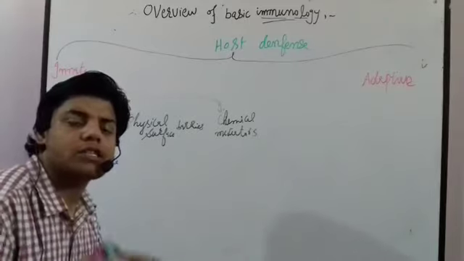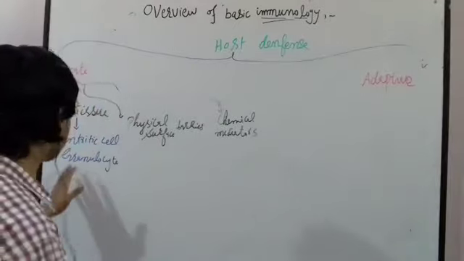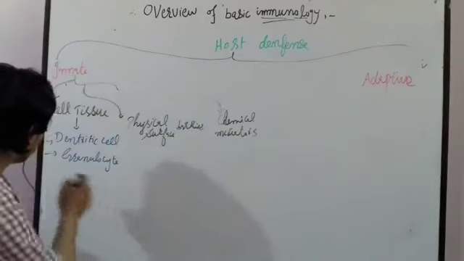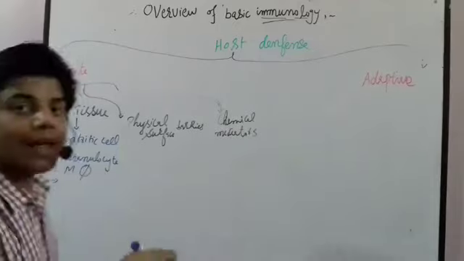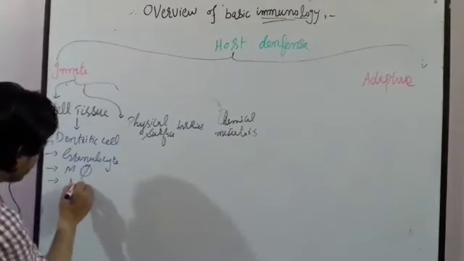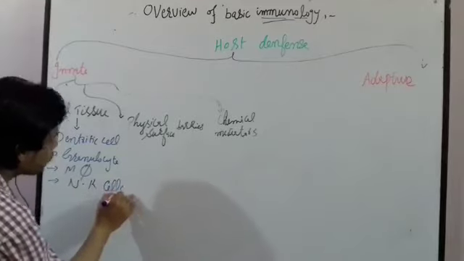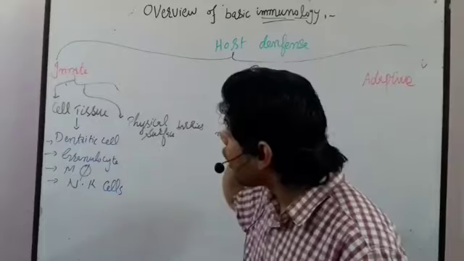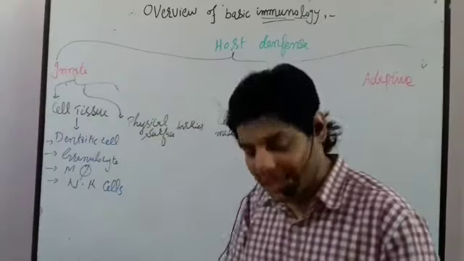We have neutrophils, eosinophils. These kinds of things are the granulocytes. We have macrophages, and natural killer cells. So these are actually the cell tissue, or we can say these immune cells as well.